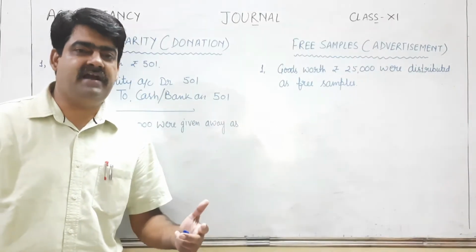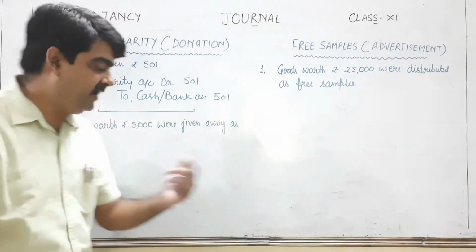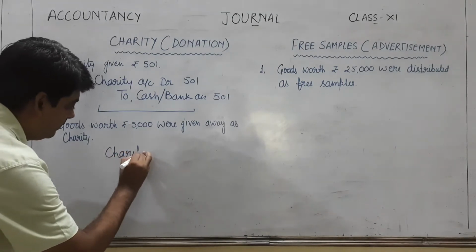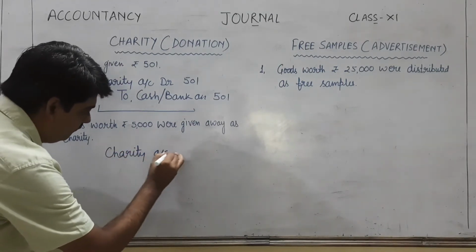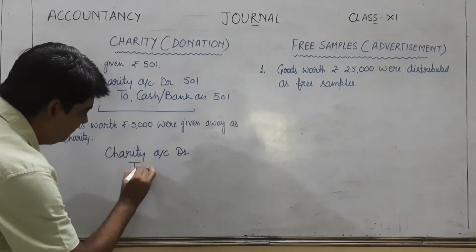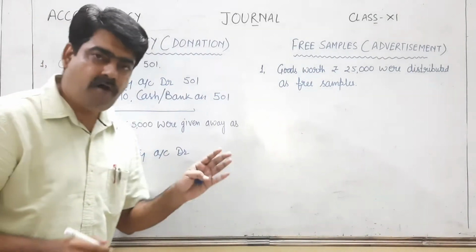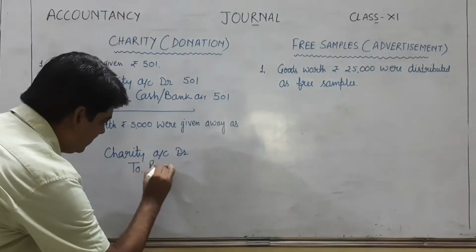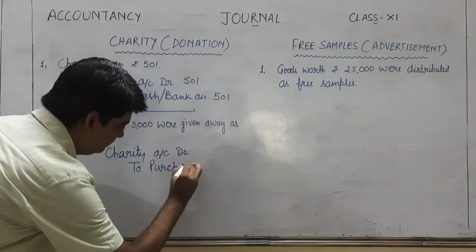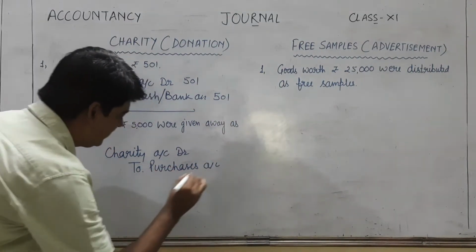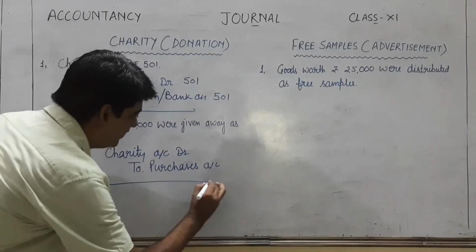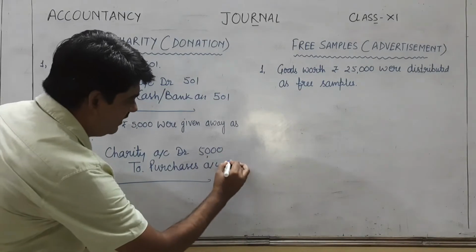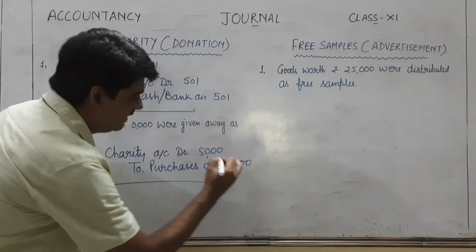so in this case also charity will be treated as one of the expenses and charity account will be debited because of expense, but in place of cash or bank, this time we will credit purchases. So purchases account will be credited because in this case our goods will reduce. So 5000 rupees will come in debit column and 5000 rupees will come in credit column.